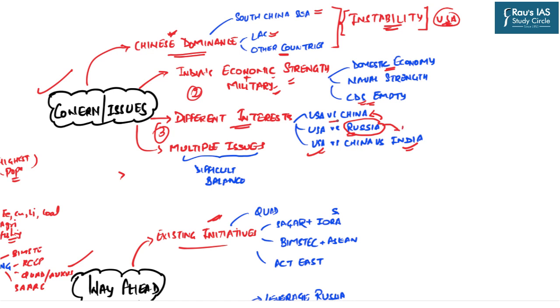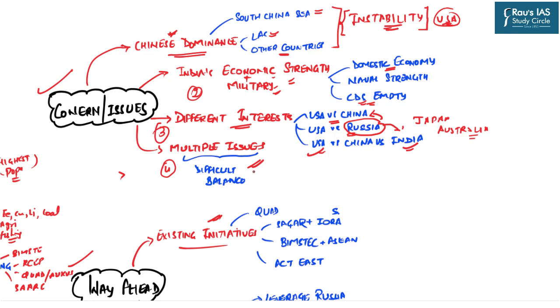Similarly, there is a direct conflict of hegemony between the US as well as China. Then we also have countries like Japan and Australia. So what is happening is that this Indo-Pacific region has recently become a global geopolitical hotspot in which every country is testing its own luck and power. And because of these competing interests, we come to the fourth, last but not the least issue. That is, there are a lot of issues which many times become conflictory in nature, and that is why it becomes very difficult to have a balance of power in this particular region.